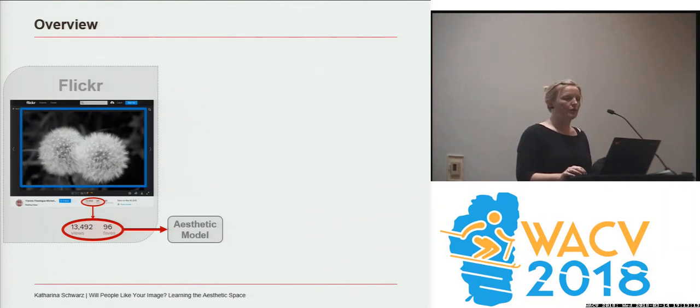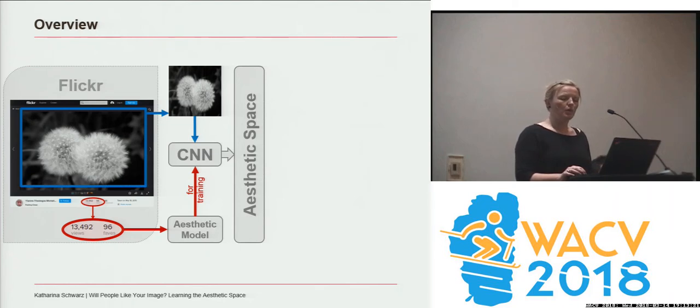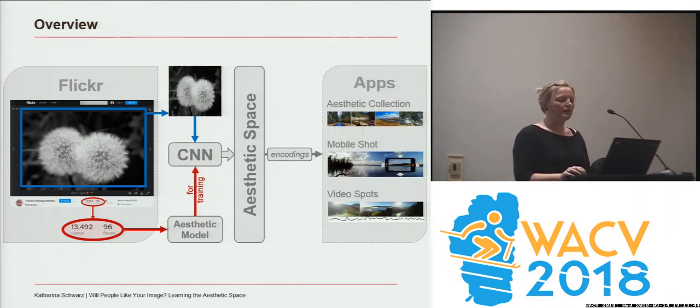From Flickr images and their according online ratings, we derive an aesthetic model to score the appeal of a picture. Then, we use our aesthetic model to guide the training process of our CNN and learn relative distances in our high-dimensional space. Therefore, we focus on the information if 2 images are aesthetically similar or not, instead of the direct scores. This allows us to consider relations between images even if they do not seem visually comparable. So finally, our trained CNN can output encodings for any arbitrary image, allowing for various applications.